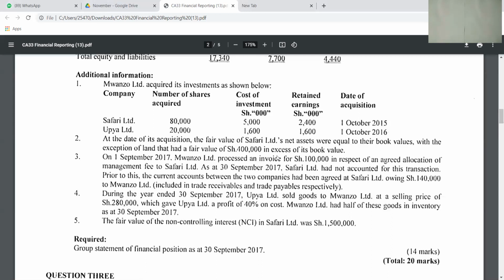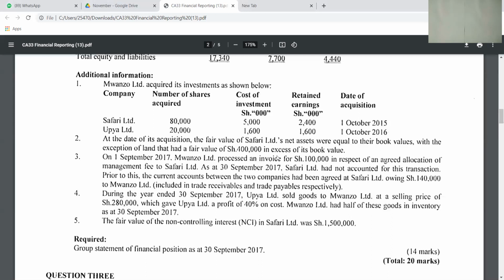Right now in this scenario, they have already provided that difference. In other questions, they will give you the fair value to be specific, and again they will give you the book value. So obviously the book value would be below the fair value by a certain amount.